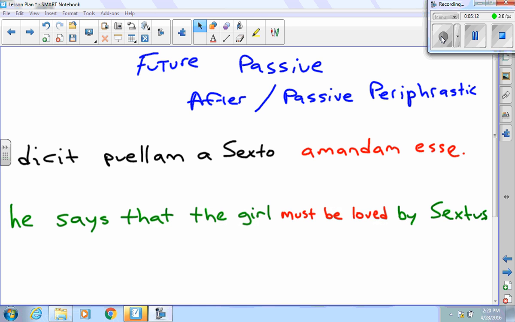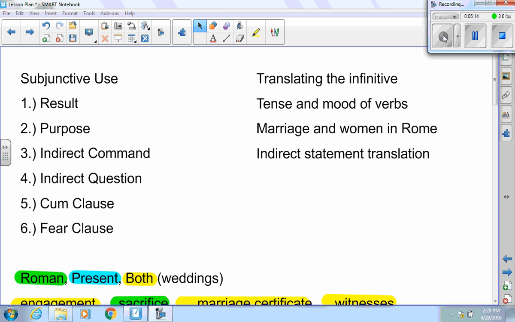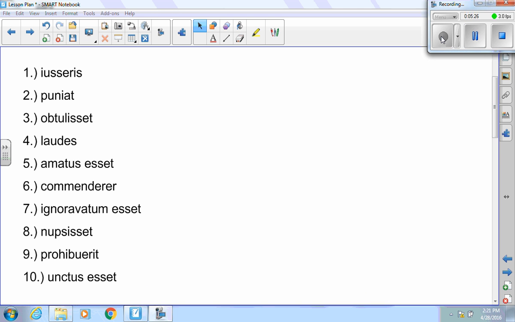Next, we have the tense and mood of verbs. So what tense is it? Is it indicative? Is it subjunctive? Also voice. Is it active or passive? I didn't put that on there, but that's important. So if I look at these 10, I should be able to look at them and tell you, oh, that's subjunctive, that's indicative, that's present, that's future, whatever. So go through that and tell me what you have.